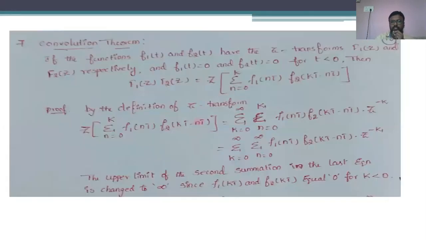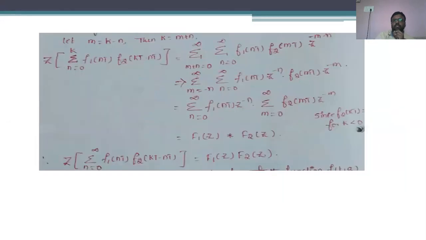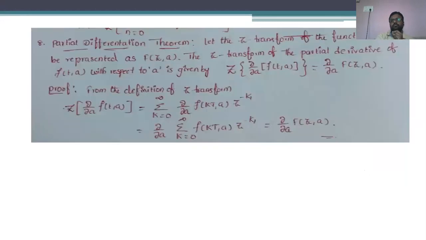The next property is the convolution theorem. The convolution theorem is explained as: the convolution of f1 of t and f2 of t is nothing but f1 of z into f2 of z. The convolution product of f1 of t and f2 of t is nothing but f1 of z into f2 of z.